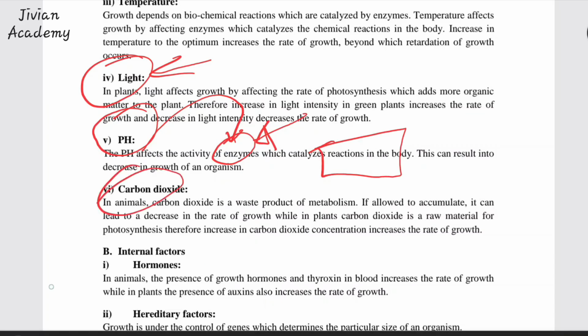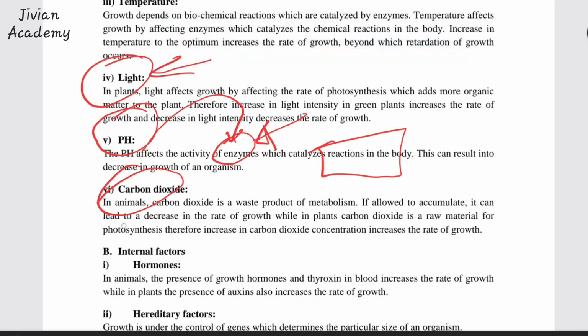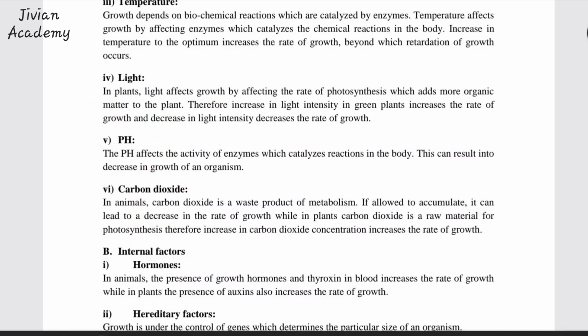Then carbon dioxide. Carbon dioxide is a waste product of metabolism, and if it is allowed to accumulate in the body, it can decrease the rate of growth. We already talked about it under byproducts, but it is such a big byproduct that it is given its own place. Now, what we have been discussing all along are external factors.